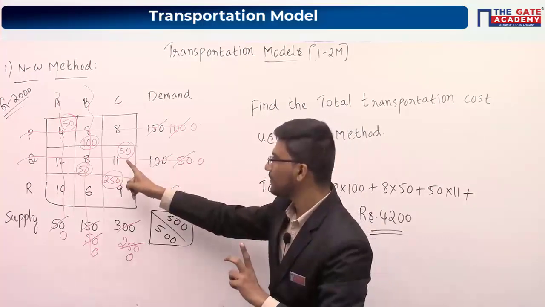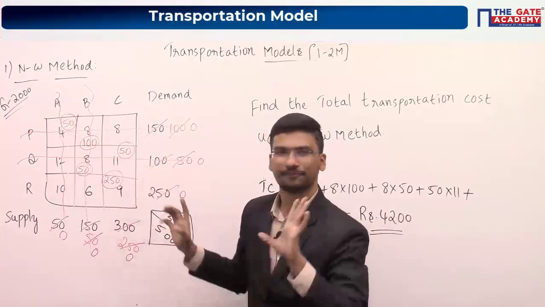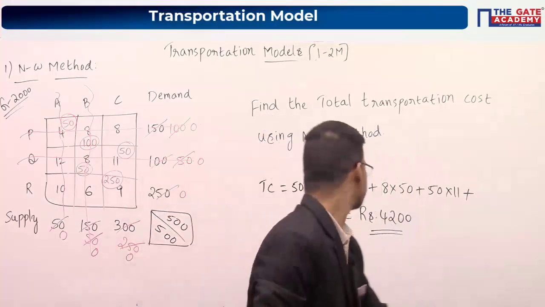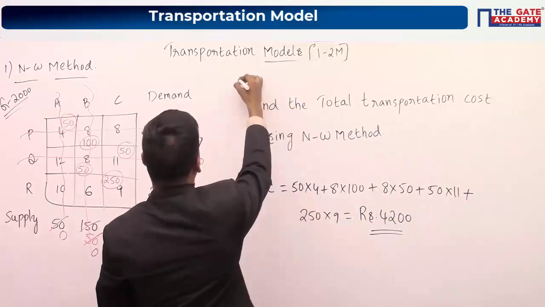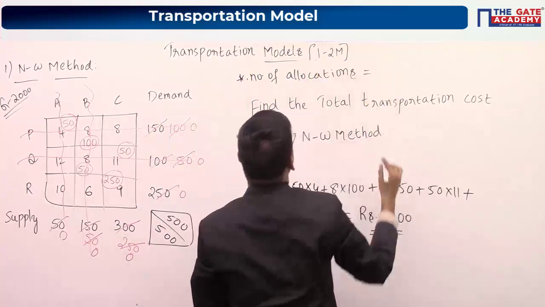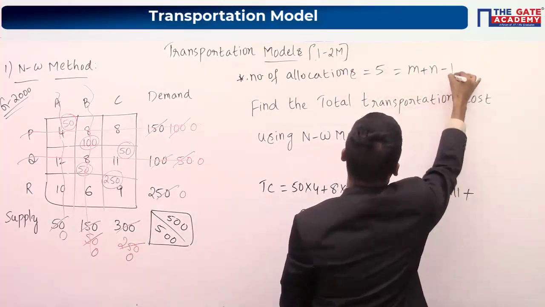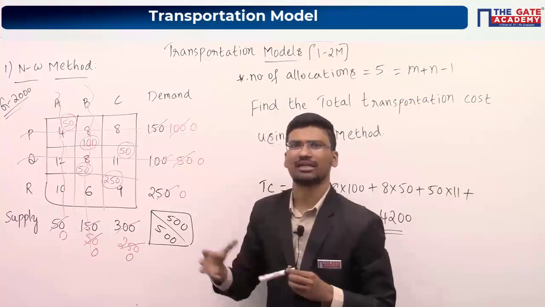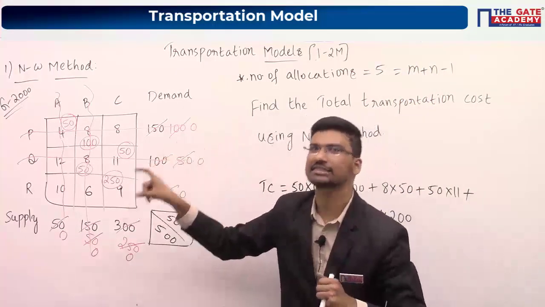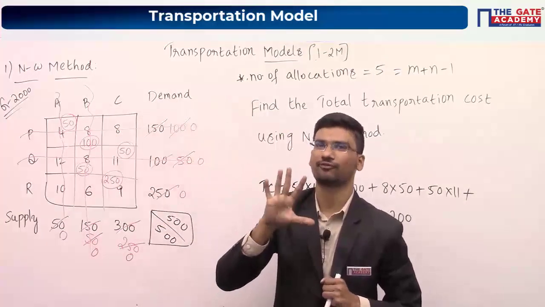If you count the number of allocations: 1, 2, 3, 4, 5. We have 5 allocations. So I am writing here: number of allocations is equal to 5, which is equal to m plus n minus 1. What is m plus n minus 1? Number of sources plus number of destinations minus 1. That means 3 plus 3 minus 1, which is again 5.